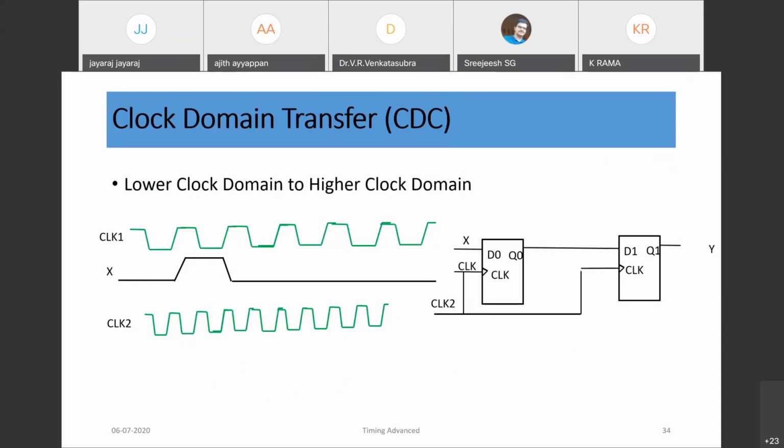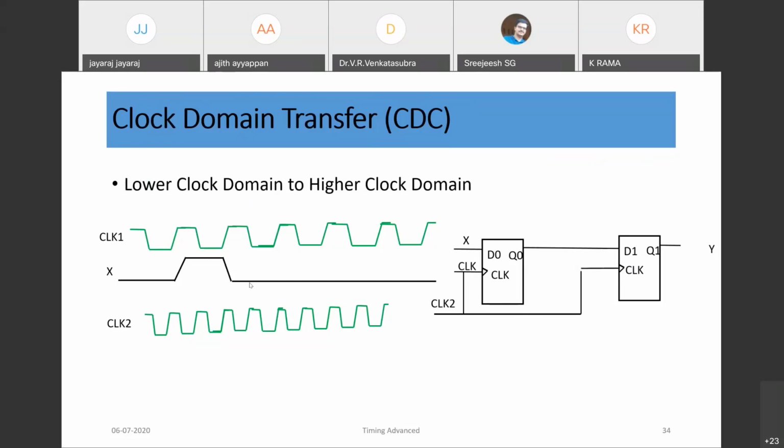So the next important topic is clock domain transfer. How to handle the clock domains when designing a circuit, because a design would have multiple clocks, not a single clock. Most of the time when we design digital circuits, we have to handle handshaking signals. Most handshaking signals would be one clock wide pulses only.